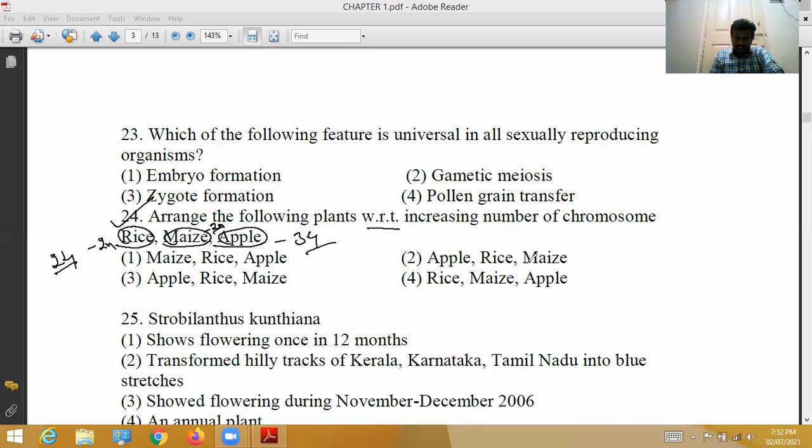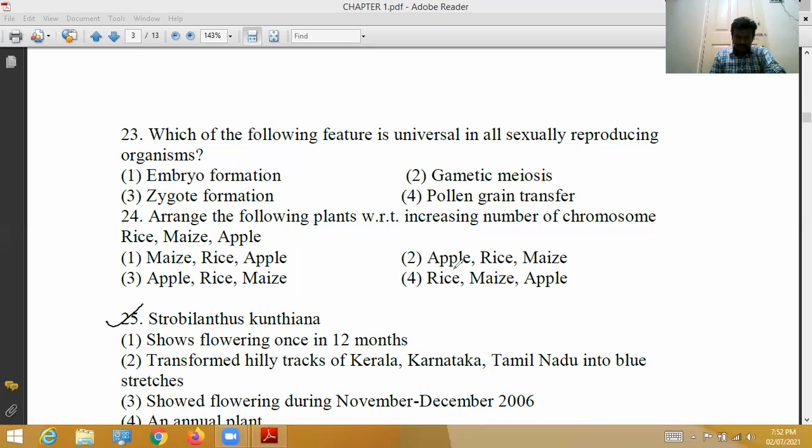Four options are given. In increasing order: maize 20, rice 24, apple 34. Yes, it is the correct option. Apple 34, rice 20 is not increasing order. Apple 34, rice is not increasing order. Rice 24, maize 20 is not increasing order. Among the four options, the correct option is one.